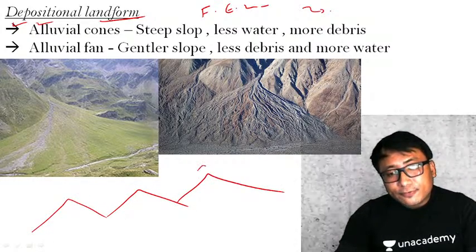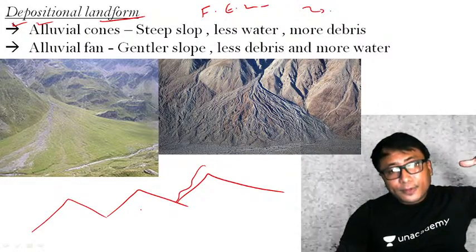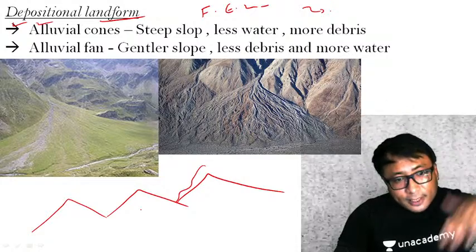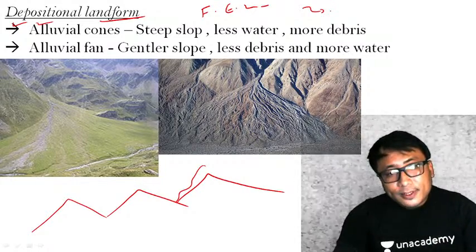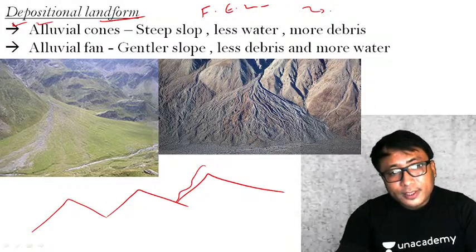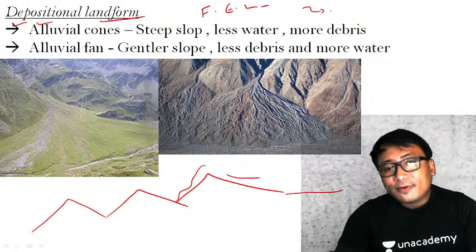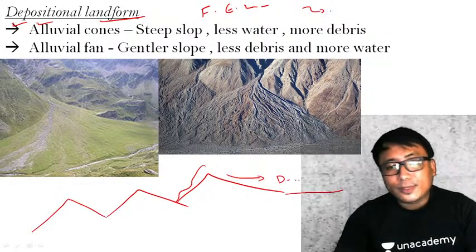A river flowing in the mountain ranges, because of the channel gradient, flows with a very high velocity, and the river has high competence. Now, the moment it comes out from the mountain and reaches the plain area, what will happen? The river will lose its capacity and competence, therefore deposition will start.